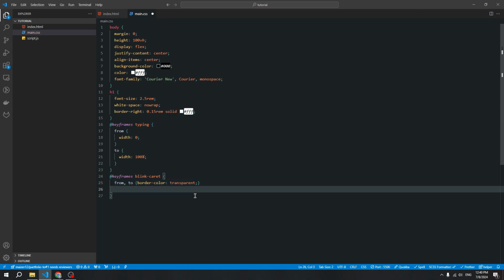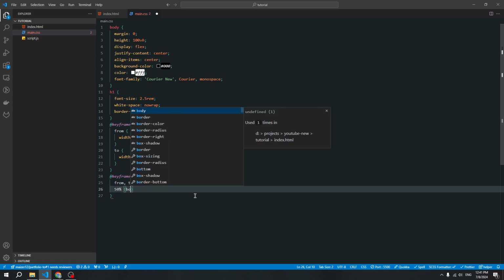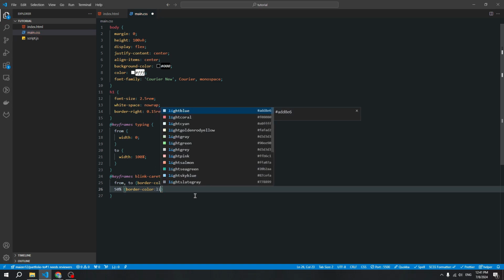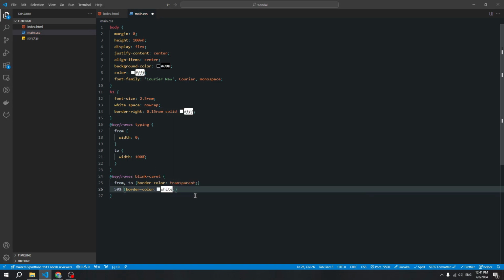Okay, and also create the third part and create border color light. We can use white. Okay, and next step we need to connect our 2 animations.